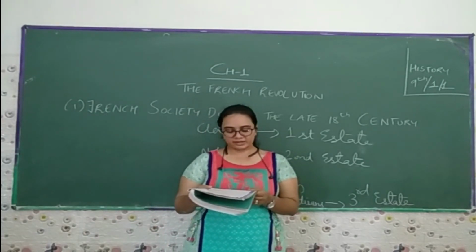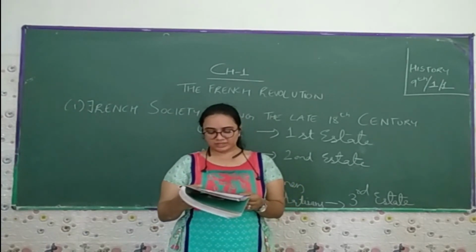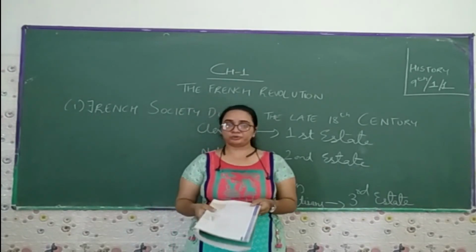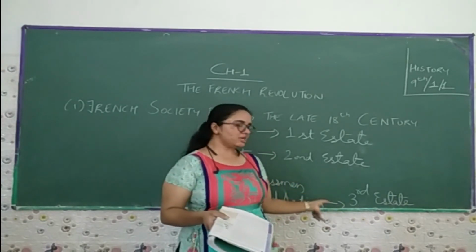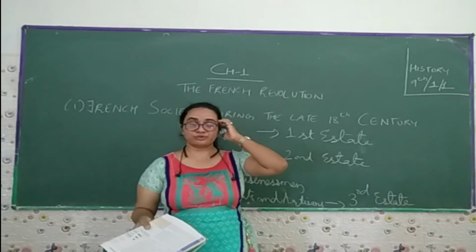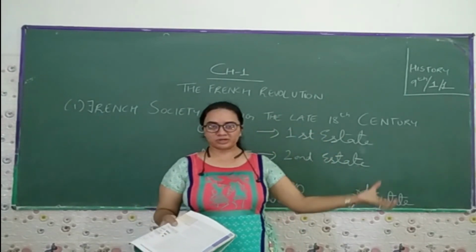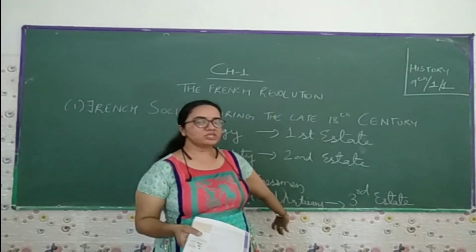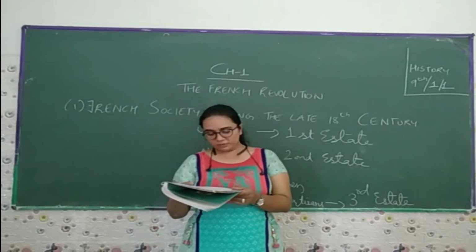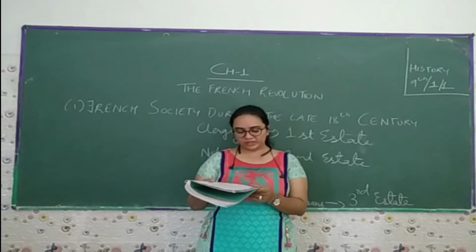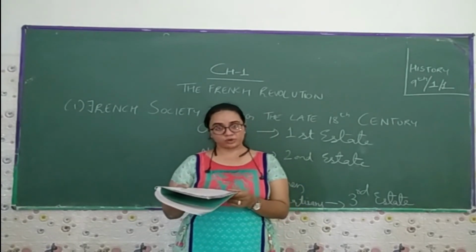This includes the direct tax called the taille, a tax paid directly to the state. So the third estate people had to pay tax to the church, and then directly to the state. Think about how much burden and exploitation was placed on these people. A number of indirect taxes were levied on articles of everyday consumption like salt or tobacco.